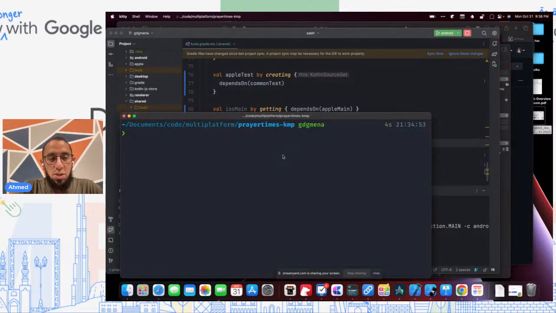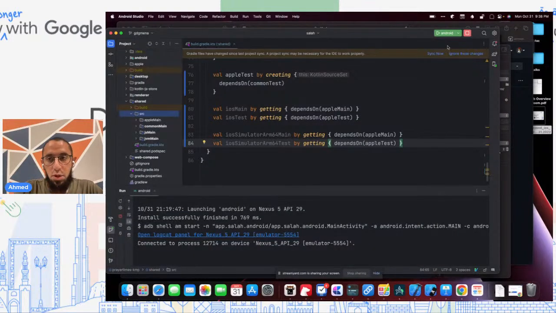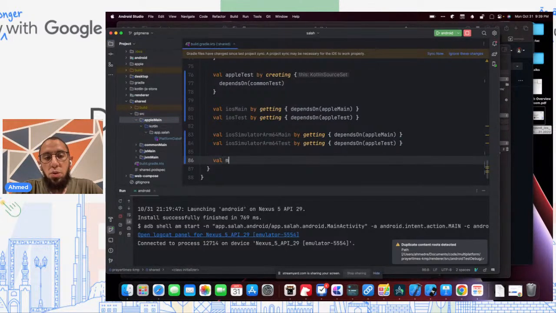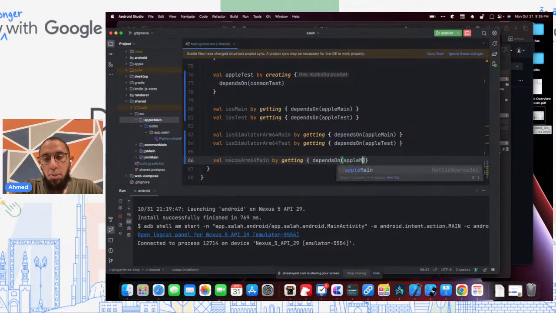And so I'm going to use the terminal for this, and I'm going to move shared source iOS main to shared source Apple main. I'm going to come here, and because we didn't sync yet, we don't see it as highlighted. So we'll sync. And now you can see it detects it as a source set. And the other thing we need to do is explicitly support ARM64 and tell it that macOS ARM64 should also depend on Apple main.